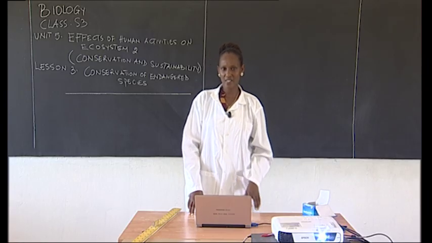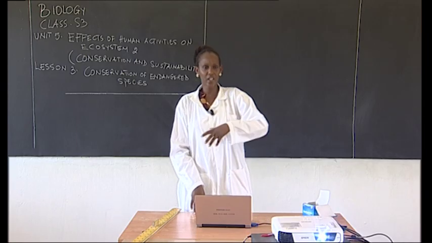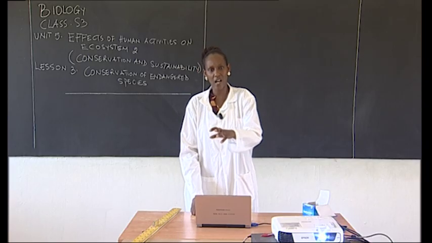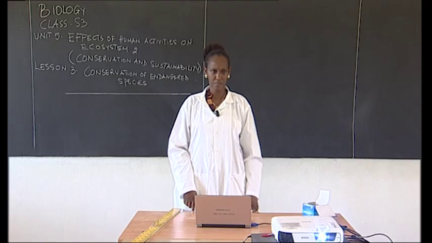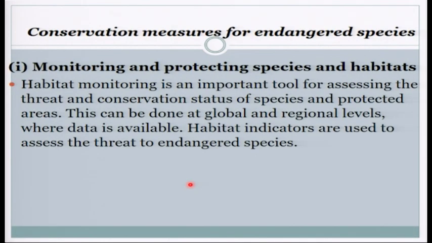So what measures were put out by the government, specifically the government of Rwanda, to control or to conserve organisms that are in danger? That's what we're seeing here. So we are saying that there are many. One, there is monitoring and protecting species and habitats, all right? So the government put out some important tools on how to protect organisms that are in danger.